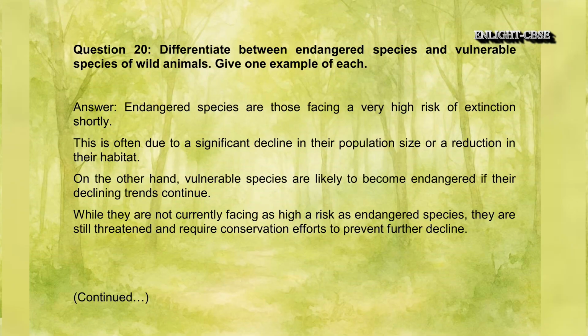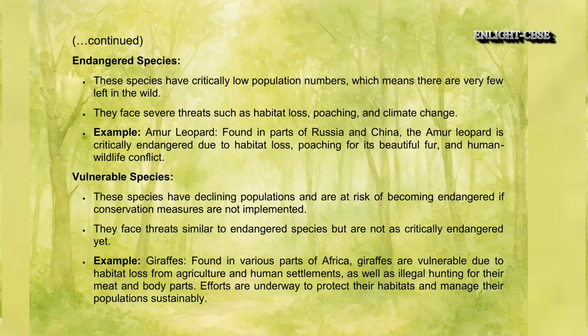Question 20. Differentiate between endangered species and vulnerable species of wild animals. Give one example of each. Answer. Endangered species are those facing a very high risk of extinction shortly. This is often due to a significant decline in their population size or a reduction in their habitat. On the other hand, vulnerable species are likely to become endangered if their declining trends continue. While they are not currently facing as high a risk as endangered species, they are still threatened and require conservation efforts to prevent further decline.